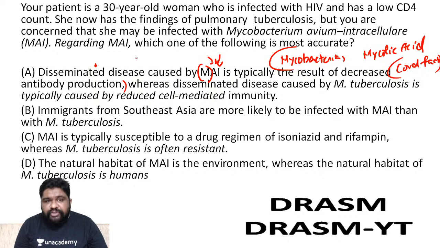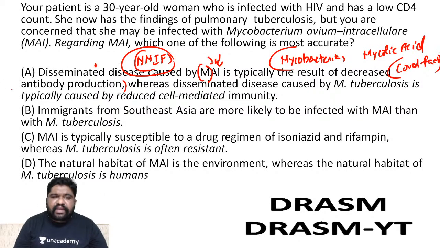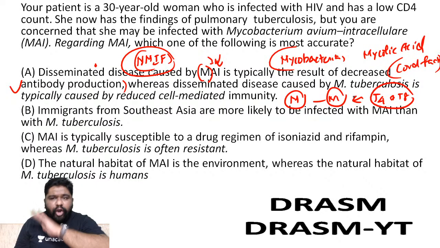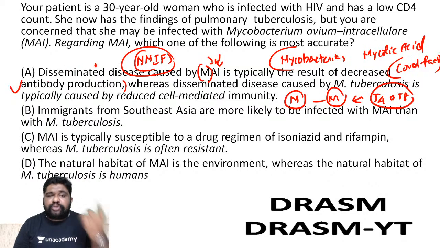Remember, the cord factor is also referred to as neutrophil migration inhibition factor, which inhibits the entry of neutrophils for the fight. When neutrophils are not coming to the equation, then there will not be any kind of immediate antibody production. So remember, all mycobacteria are primarily dealt with by macrophages, and when the macrophages fail, T4 and T8 immunity will deal with them. Be it MAI or M. tuberculosis, both of them are dealt with by CMI. So saying MAI becomes more serious because of less antibody is a wrong statement. MAI is not dealt with by HMI, it is dealt with by CMI only.